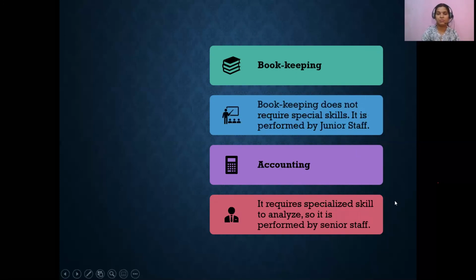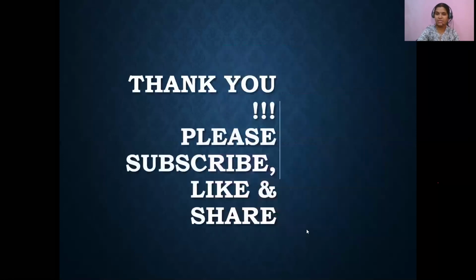Okay, the next point of difference is that bookkeeping does not require special skills, and it is normally done by junior staff, whereas for accounting you need to have specialized skills. So you have CPAs, certified public accountants, and CAs, chartered accountants, who provide proper accounting services and consultation, and they need to have specialized skills to analyze, and it is performed by senior staff.